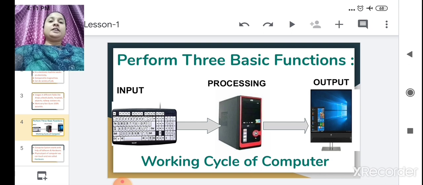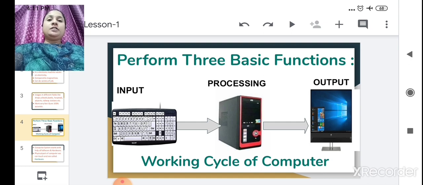First, we enter the input by typing on a keyboard or mouse. We are giving input to a computer, and the CPU will work on that data, start processing on that data, and give you meaningful information, or we can say gives us an accurate result, and that result is nothing but our output, which will be displayed on a monitor. Got it? All of you got this working cycle of computer? Okay, now we'll see next.